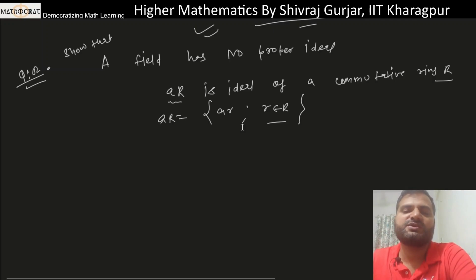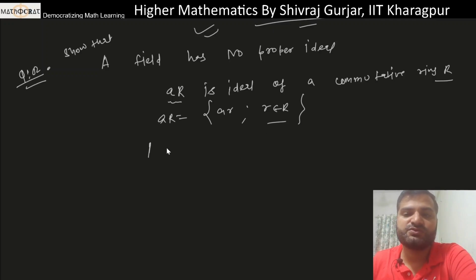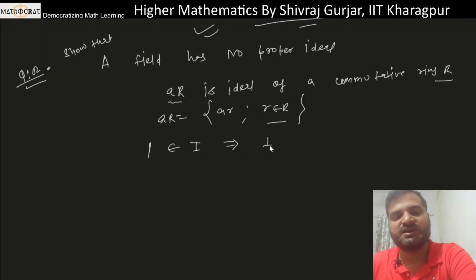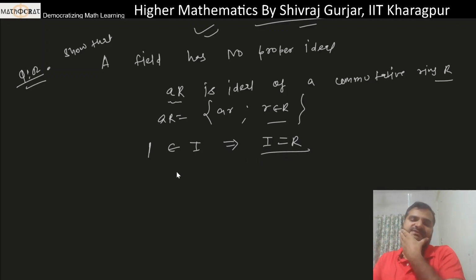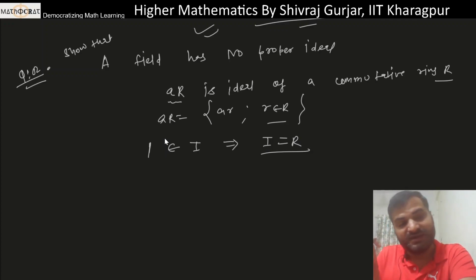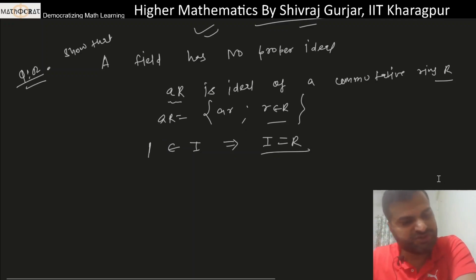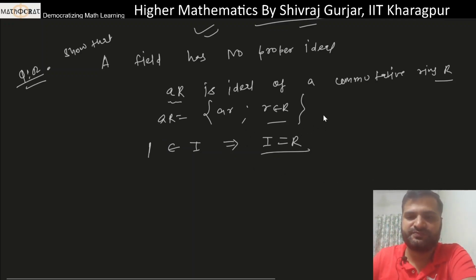ठीक है? अब देखो, अब previous lecture में एक चीज और बताई थी मैंने, that if one belongs to an ideal I, that implies that I is equal to R. That I have shown. ठीक है? If unity lies in the ideal, then that ideal has to be equal to R. This is also the question I had discussed in previous lecture, so you may refer that. ठीक है? So these two things will be used here.